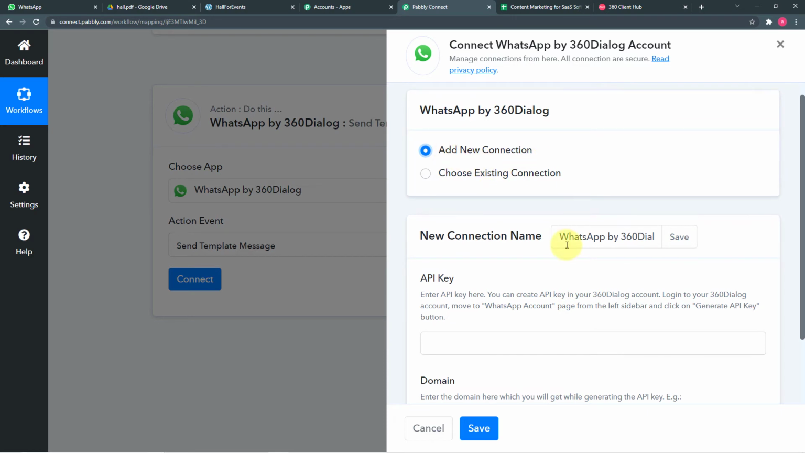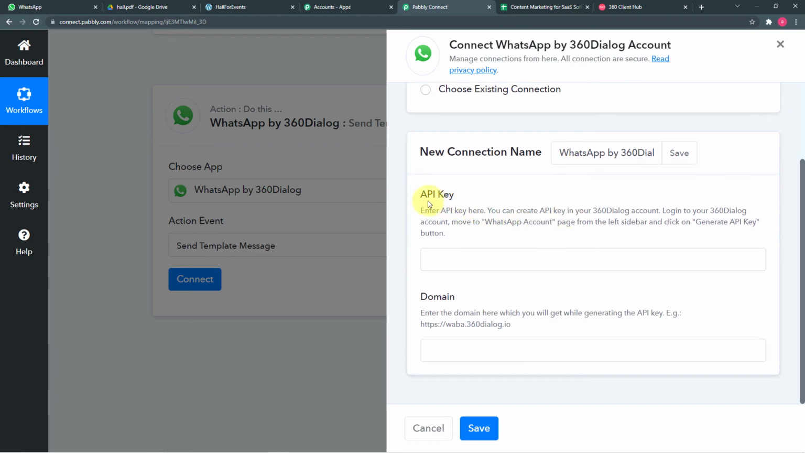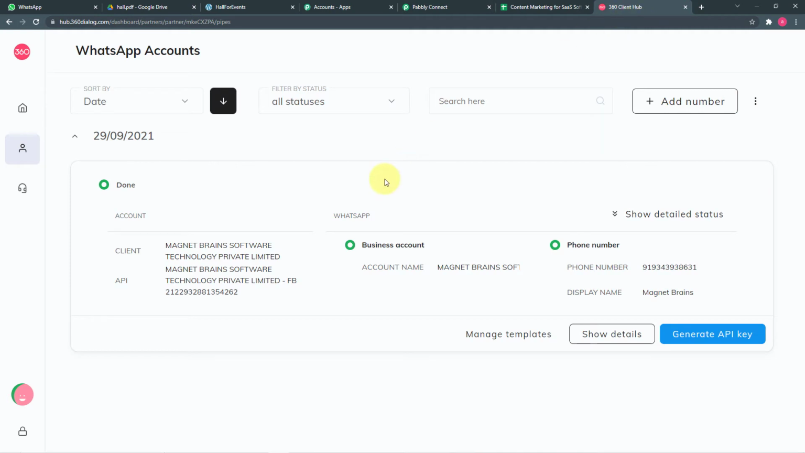So when you select add new connection, these fields will open up, which is the API key and the domain. So you have to fill these things. To get these things, you have to go to 360 dialog account and you have to move to WhatsApp accounts page. So let me bring you to my 360 dialog. This is my account, and you can also set up your 360 dialog account.